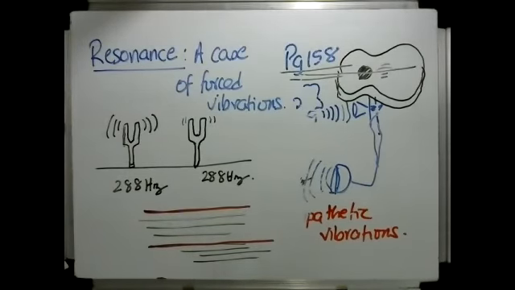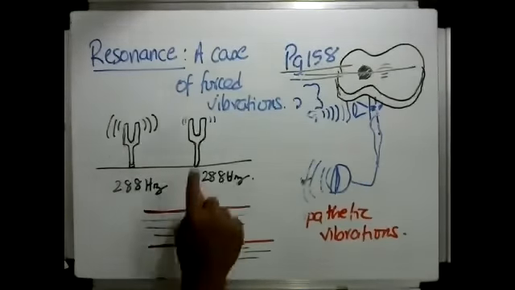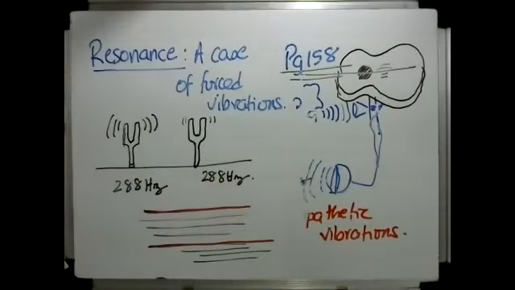Now the question that we have to answer is, how does this happen? Why is it that the second tuning fork starts vibrating when the first tuning fork is vibrated, although they are not in direct contact with one another? They have the same natural frequency. Yes, the natural frequency is the same, but I'll tell you one more thing now.